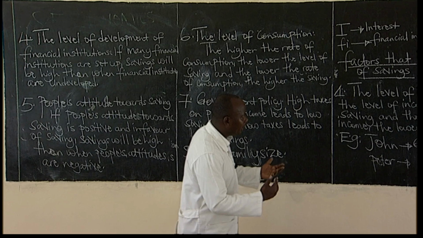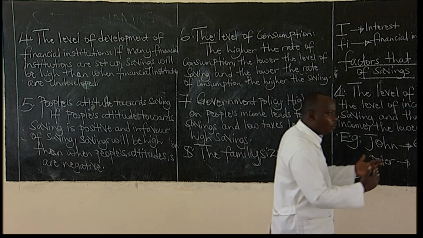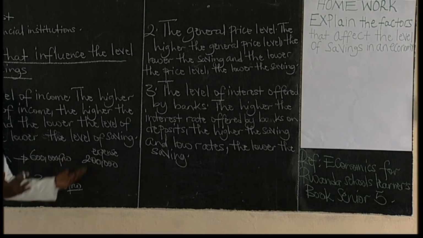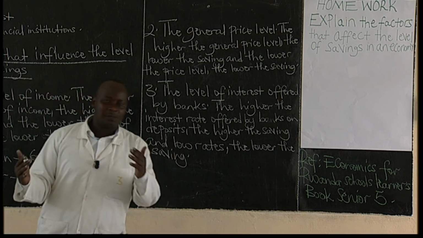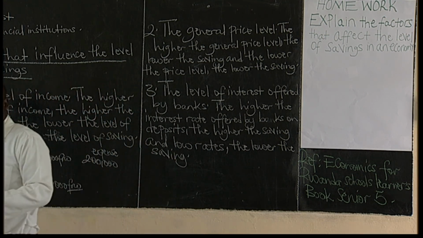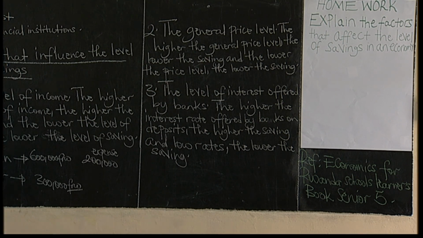If you are asked to explain, or assess, the factors that determine or affect savings, we need you to explain two sides. You show the positive effect and the negative effect. That is how you are supposed to explain.